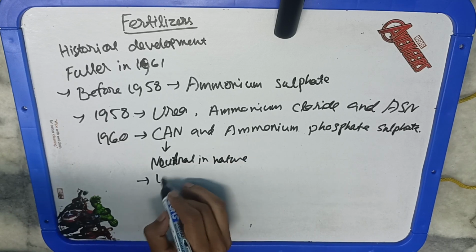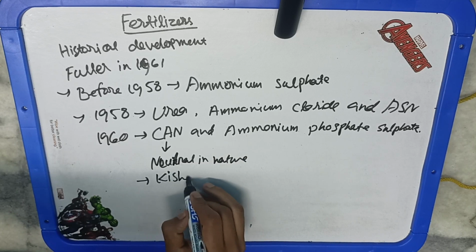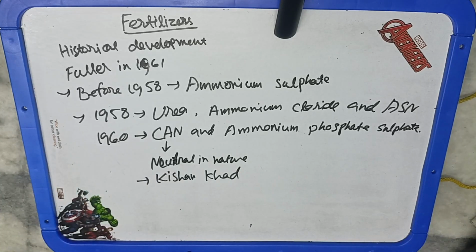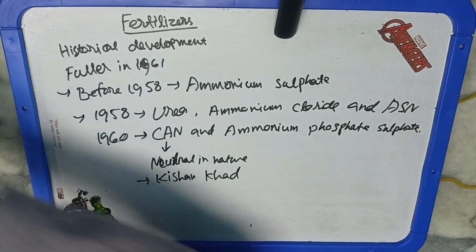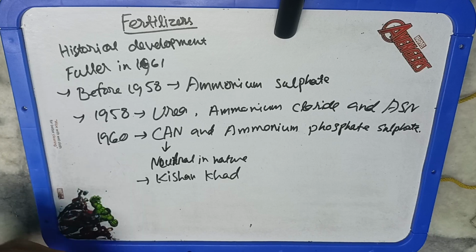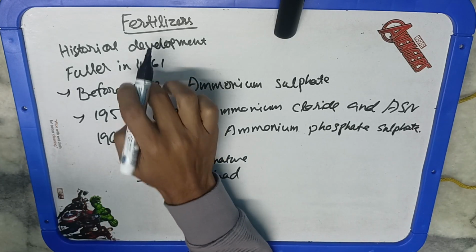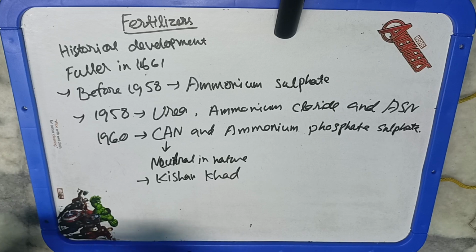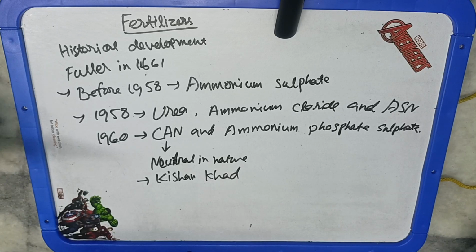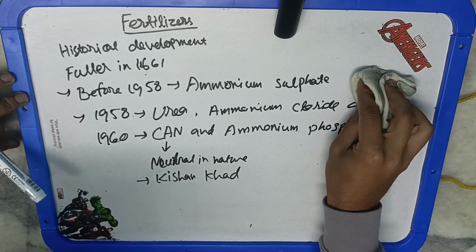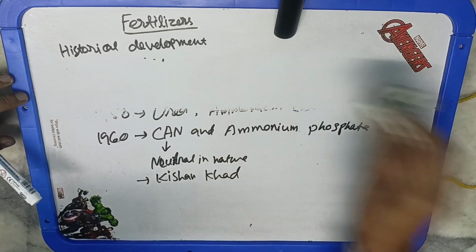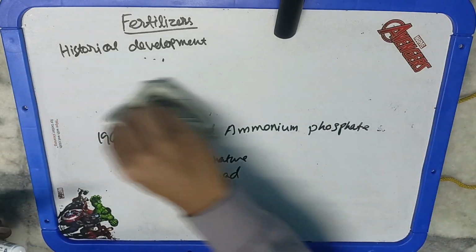So basically, that was all about the historical development: the term fertilizer was first used by Fuller in 1661, and before that in India ammonium sulfate was manufactured. After that urea came into existence. In 1966, nitrophosphate was manufactured. Then DAP was manufactured in 1966 and 67.